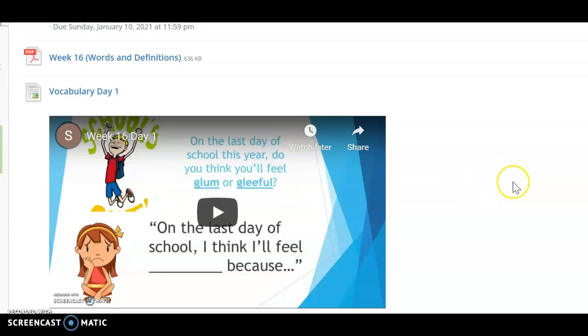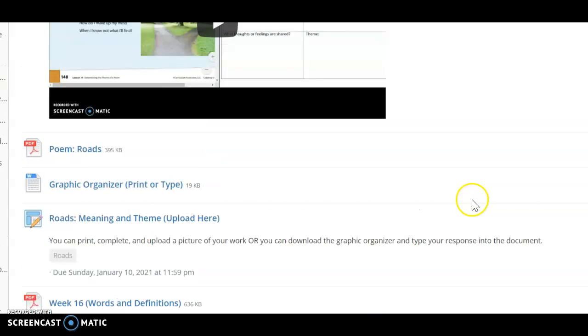We are going to begin back working on vocab. Again, we only have 3 days this week. So your words and the definitions are here, and then today you're going to watch the day 1 video of vocabulary.